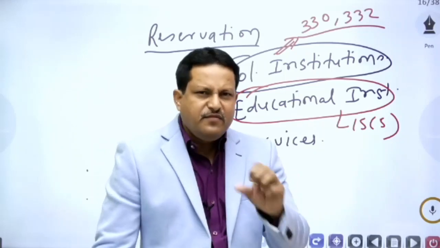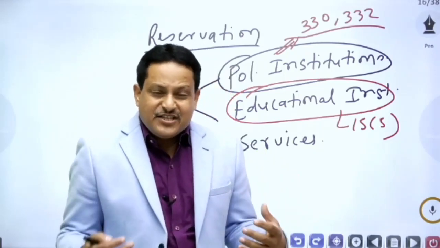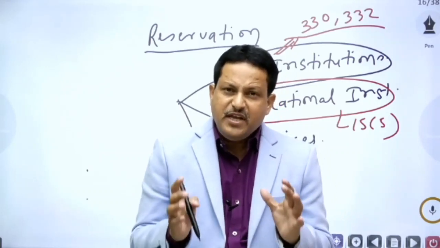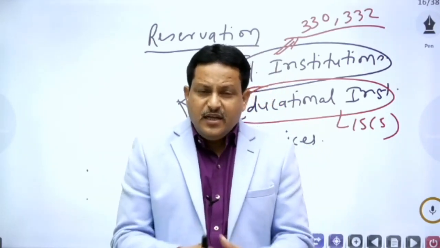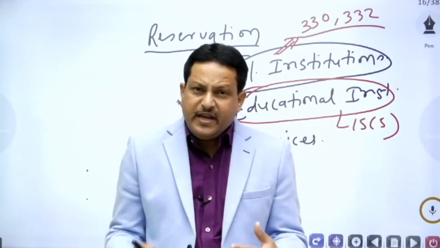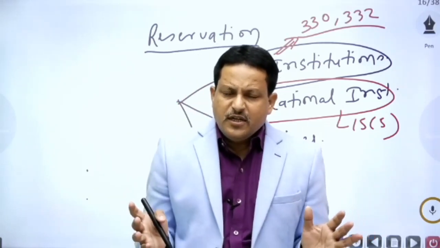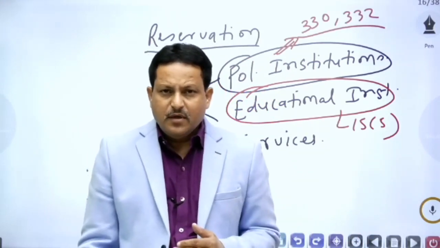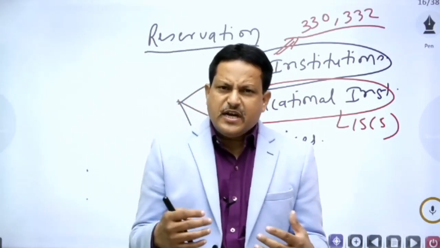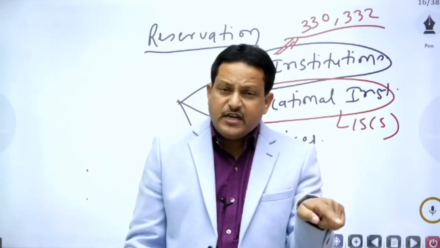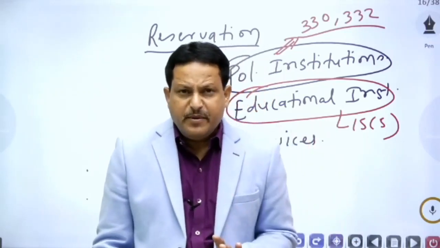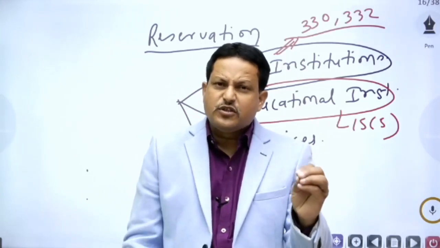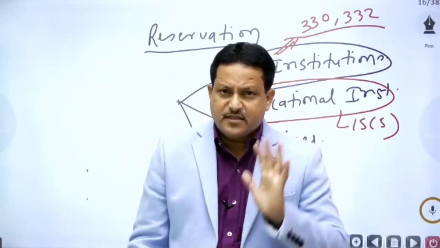And 15 Clause 5 says that the state can make reservations for the members of weaker sections in the admission to the educational institutions. That means when the admission process takes place, seats for scheduled caste, scheduled tribe, other backward classes, and now recently after the 103rd Constitution Amendment, economically weaker sections. And in educational institutions, there shall be reservation for these sections.